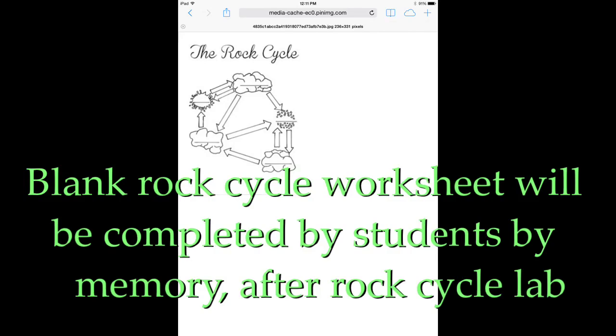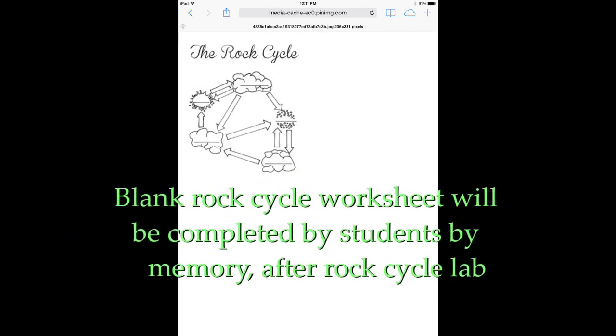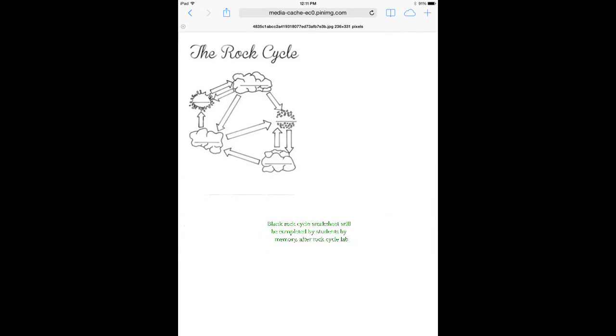Visual, because the students are able to see from the experiment that they can create these rocks and how they're made outside. And then bodily, because the students are able to feel the rocks with their hands, and then naturalists, because the naturalists will be able to look at the rocks that they made and visualize them outside in nature.